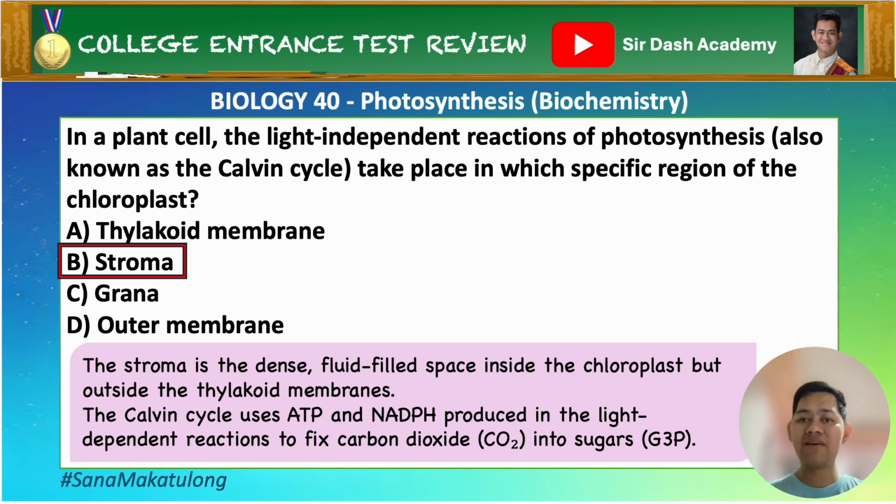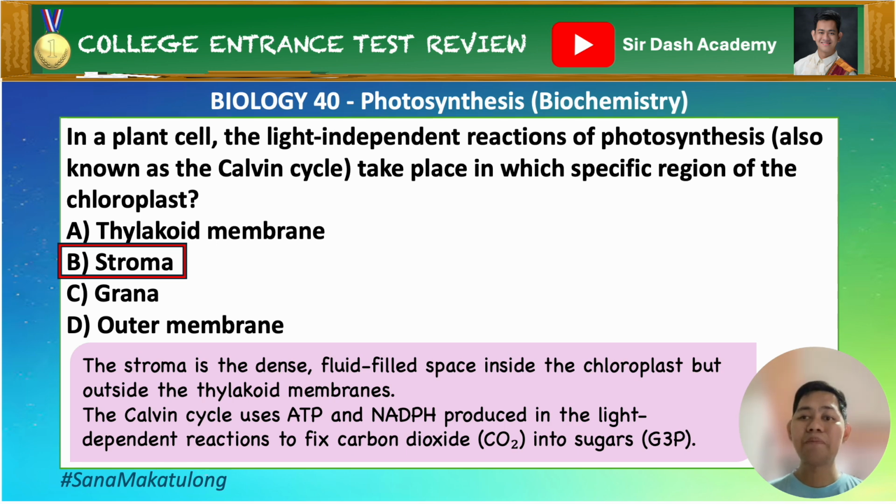Letter A, the thylakoid membrane, is the site of the light-dependent reactions. Again, the thylakoid membrane is the site of the light-dependent reactions where chlorophyll captures sunlight and produces ATP and NADPH, not the Calvin cycle. Letter C, grana, are stacks of thylakoid discs.